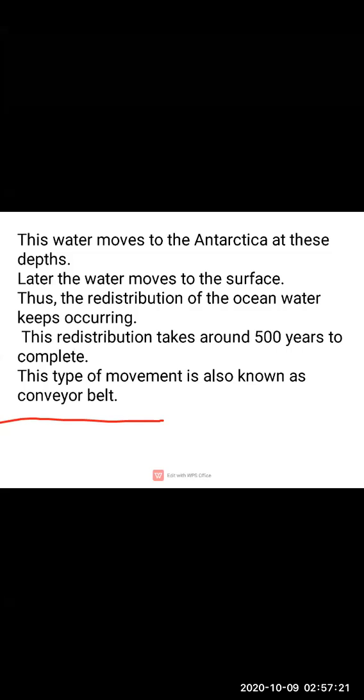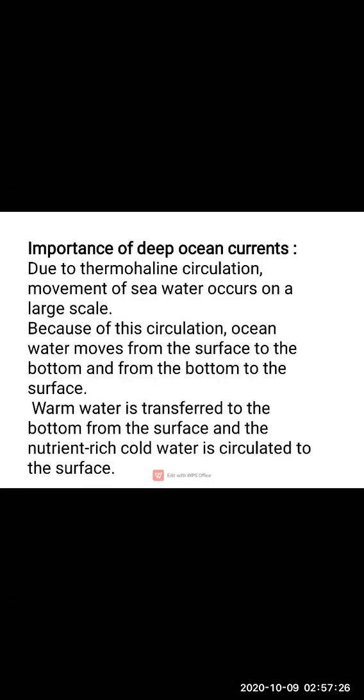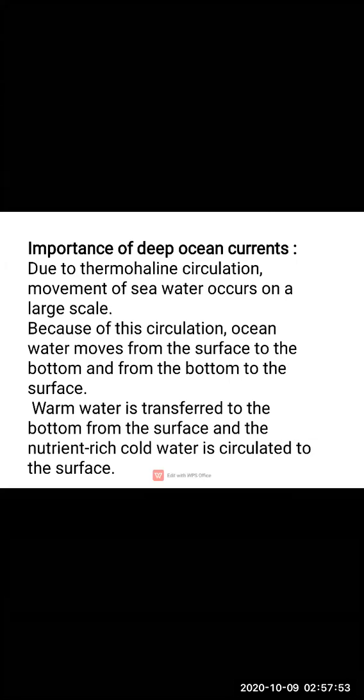Clear? So now, moving ahead, the last topic is the importance of deep ocean currents. Due to thermohaline circulation, movement of seawater occurs on a large scale. Because of this circulation, ocean water moves from the surface to the bottom and again from the bottom to the surface.